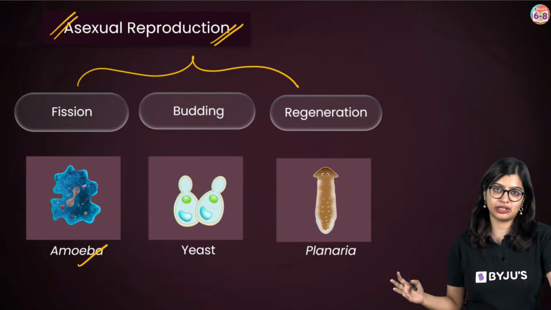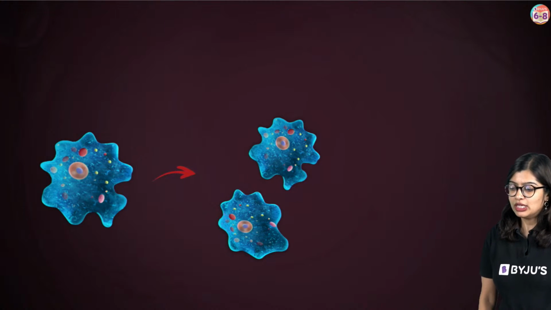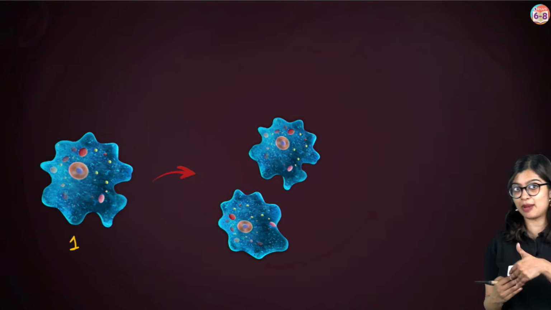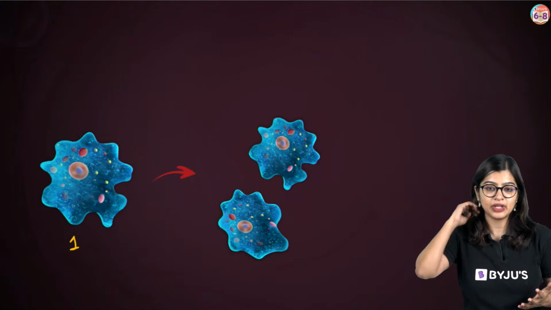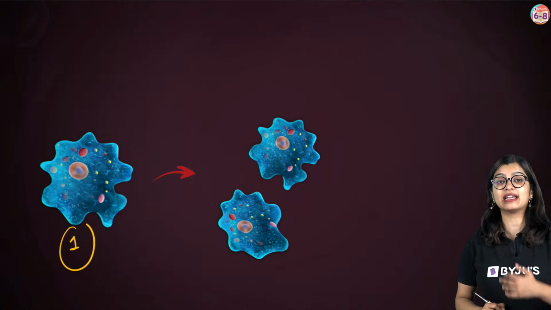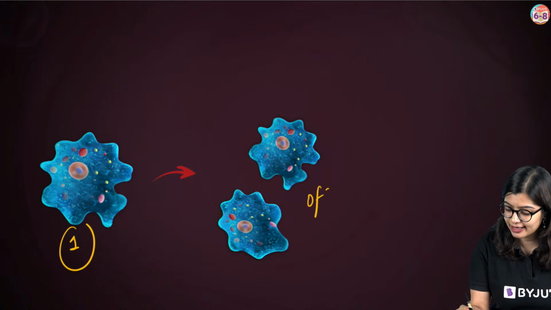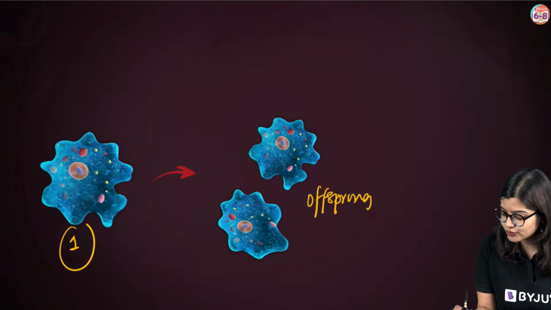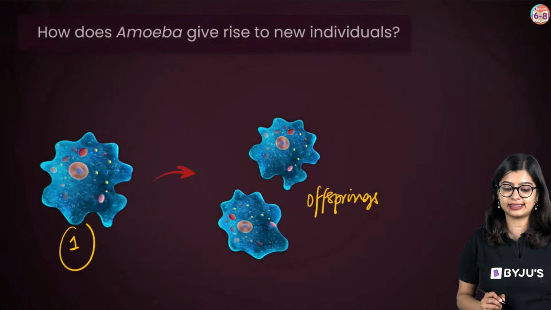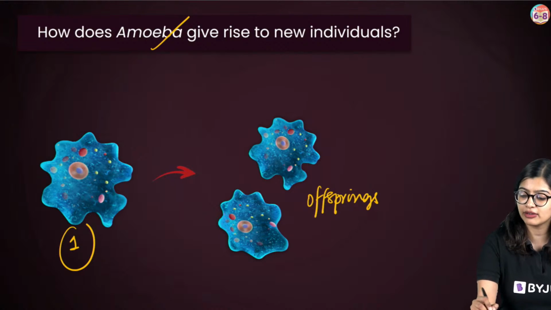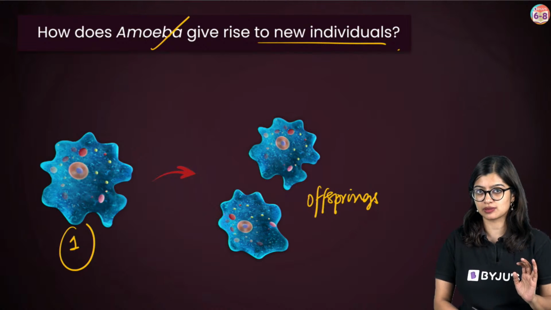Now, in fission, the best example that we can take is of amoeba. So here we have one amoeba. Of course, fission is a type of asexual reproduction, which means that one single parent will undergo some changes and give rise to offspring. So now we will understand how exactly the amoeba gives rise to new individuals.